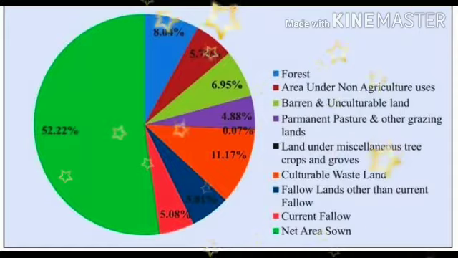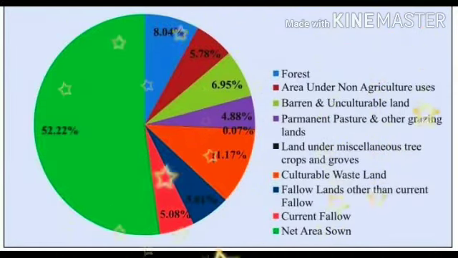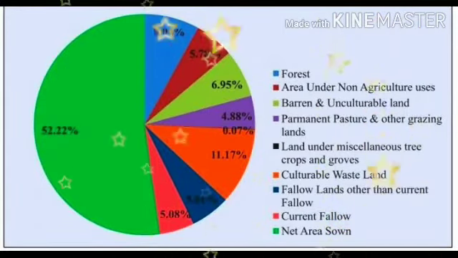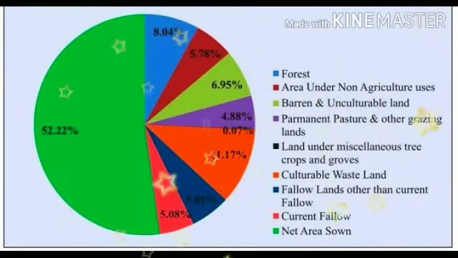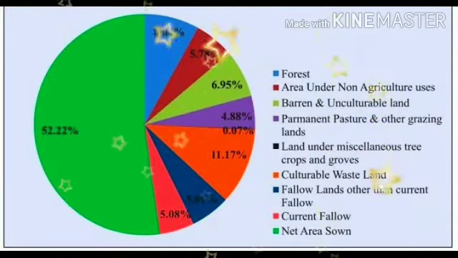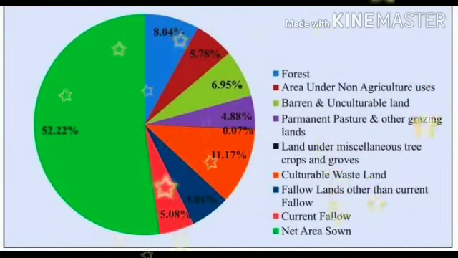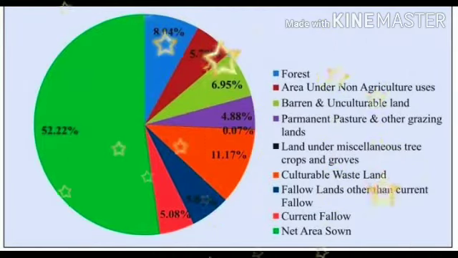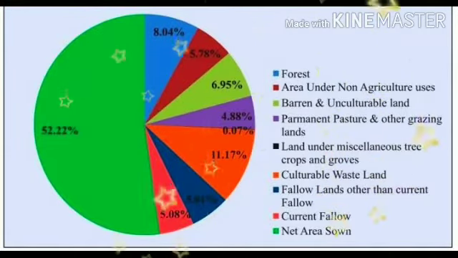For example, barren and wasteland, which is kept for many years, like grounds and wastelands. It belongs to a person, but it will not be utilized for cultivation. Land put to non-agricultural uses, for example roads, buildings and factories. Land used for buildings, land used for factories. And other things are uncultivated land: permanent pastures and grazing lands, which are meant for grazing cattle, and land under miscellaneous tree crops.